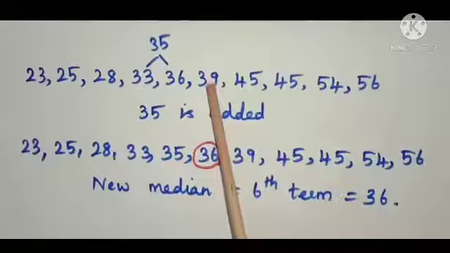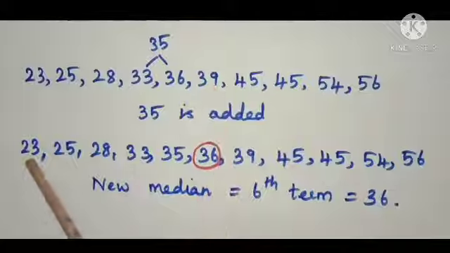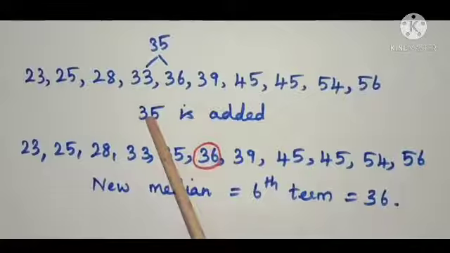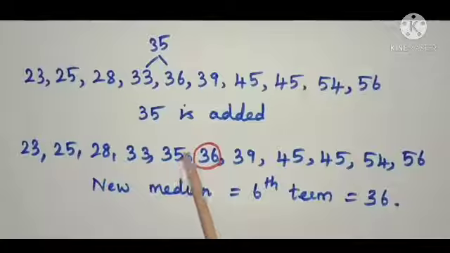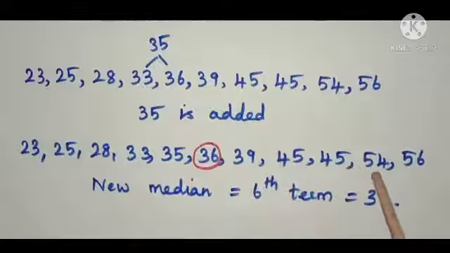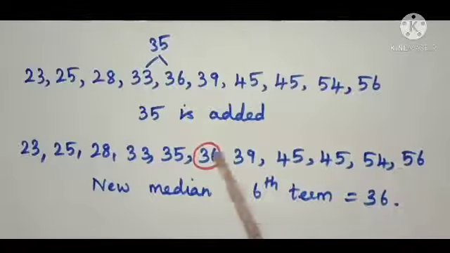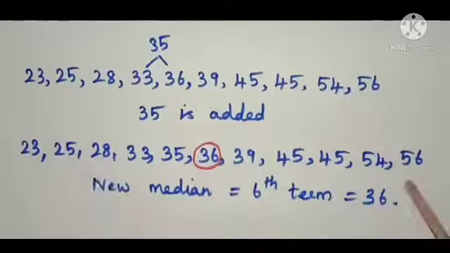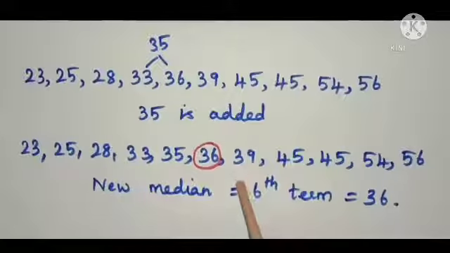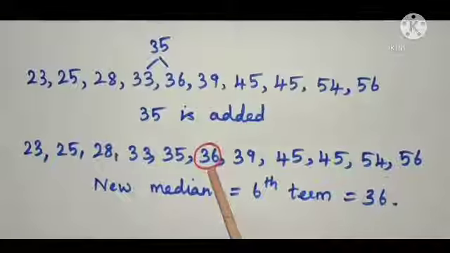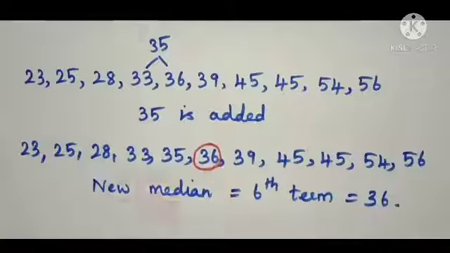Therefore, the arranged data becomes 23, 25, 28, 33, 35, 36, 39, 45, 45, 54, 56. From this, you have to see the sixth term. That is 1, 2, 3, 4, 5, 6. 36 will be the new median.